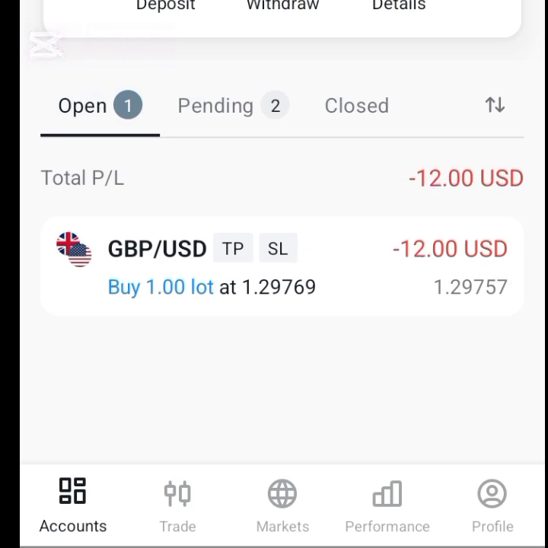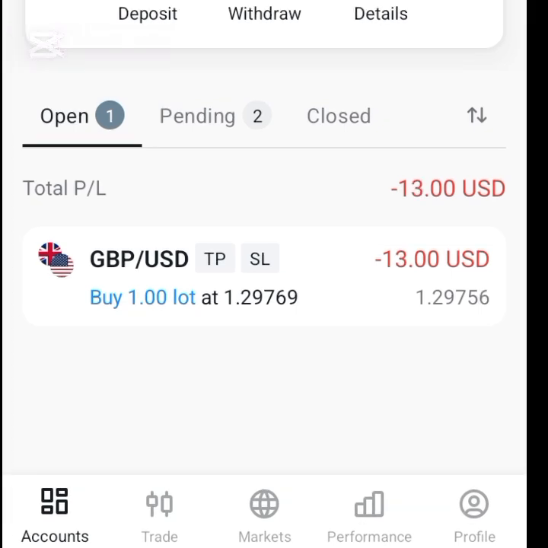You can see that as it's going up now. Remember that when you place this order, initially your order starts with a negative P&L. Why? Because of what is called the spread, and that is where the broker makes his money from. That's more like the fee you pay. And that is how to place buy stop, buy limit, and buy market orders.